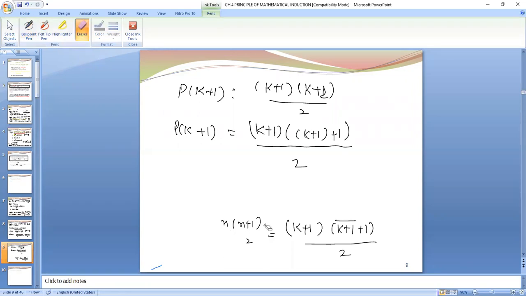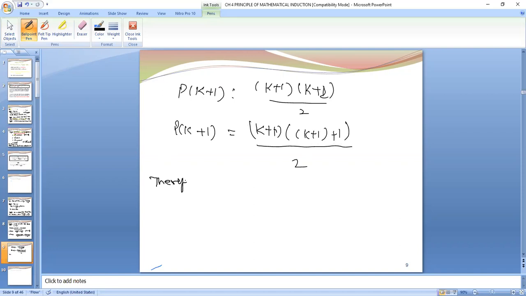This I will erase. I just checked what I want. Wherever in Pn n is there, my n is replaced by k plus 1. It is n into n plus 1 by 2, and here in place of n I am having k plus 1 into k plus 1 plus 1 by 2.